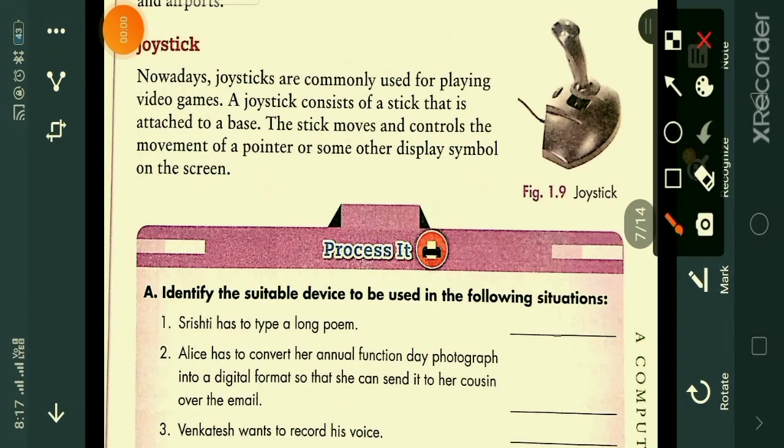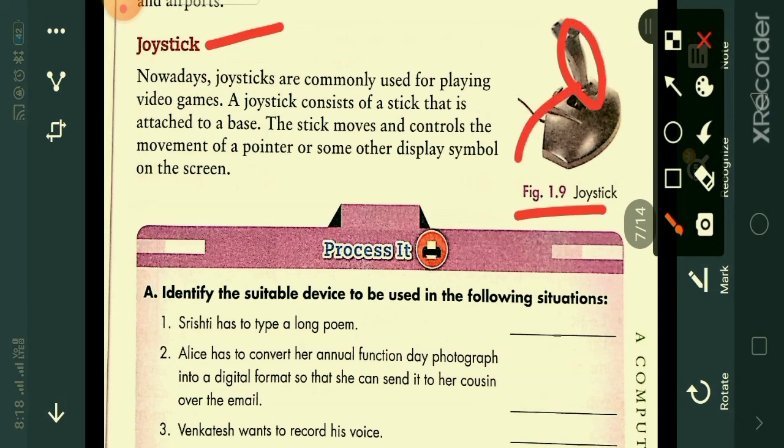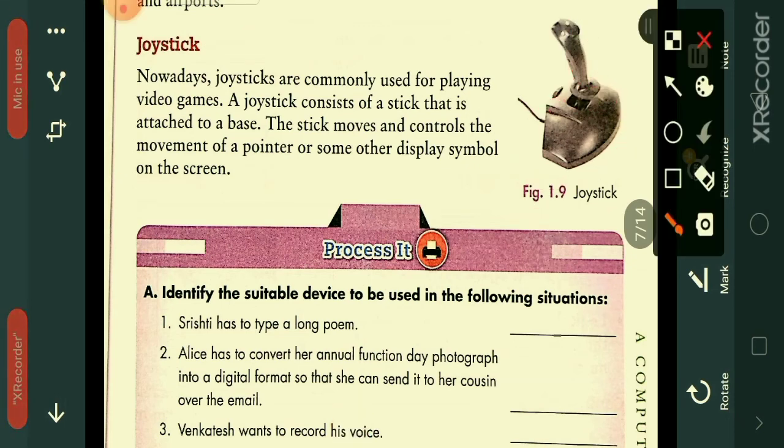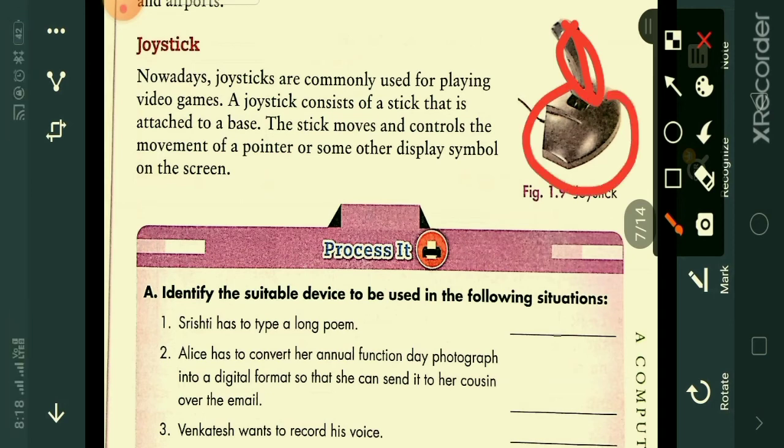Okay. The next input device is the joystick. This is the joystick, students. It is used for playing video games. A joystick consists of a stick that is attached to a base. See, it is a stick kind of thing. It is attached to this base. The stick moves and controls the movement of a pointer or some other display symbol on the screen. So if you are playing a game with the help of this joystick, here this is the stick. It is attached to this base. If you move this stick, it controls the movement in your game. So this is how we can make use of the joystick as an input device.